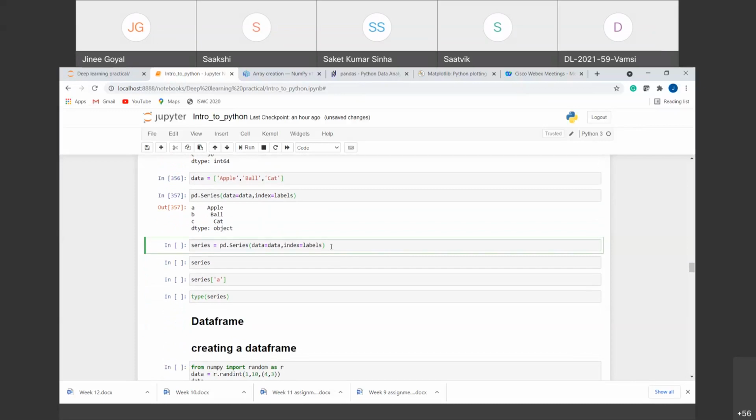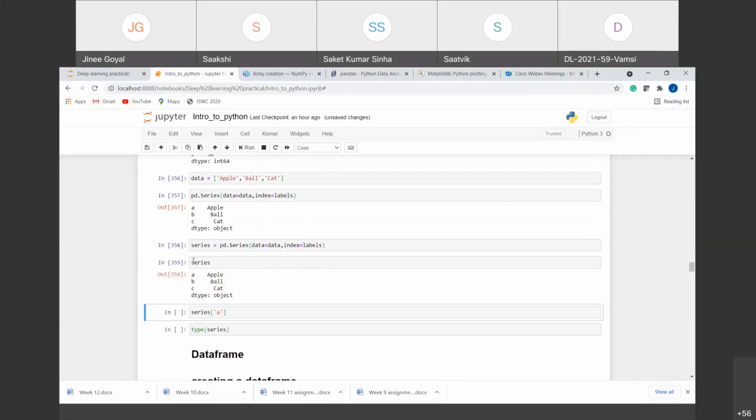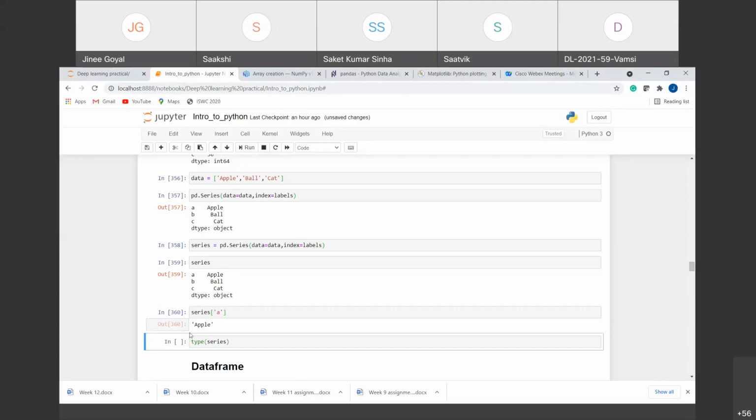Now suppose we want to extract an element from a series. Here we have not saved the series in some variable. Now I'm trying to save this series that I have created here inside a variable called series. If I run this, you will see that we have a series that consists of three string values. Now suppose we want this first value. We can directly call it using the label that we have provided. If I run this, we'll get the first value, right? And if we want to see the type, you can see it is of the pandas Series type, right?